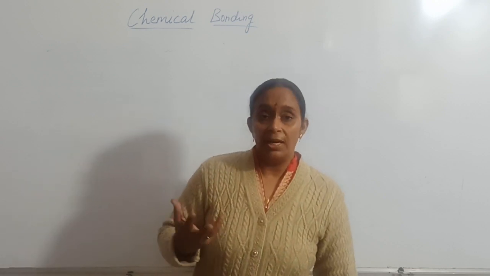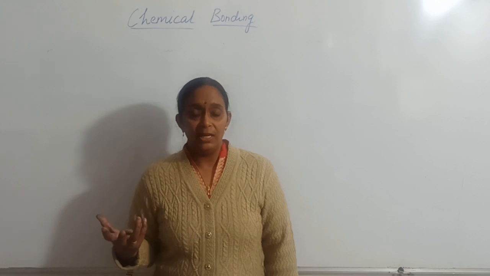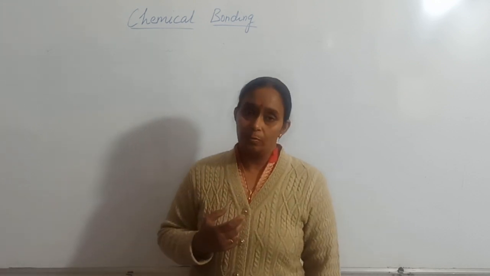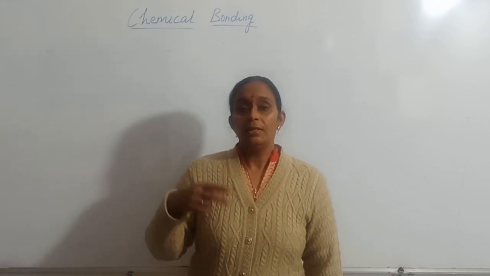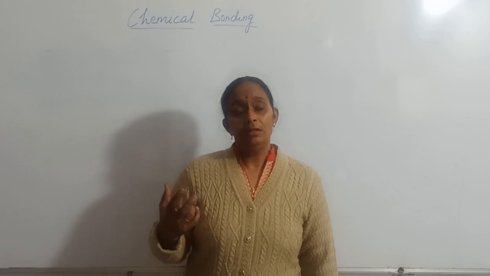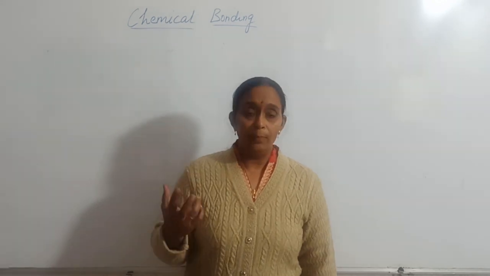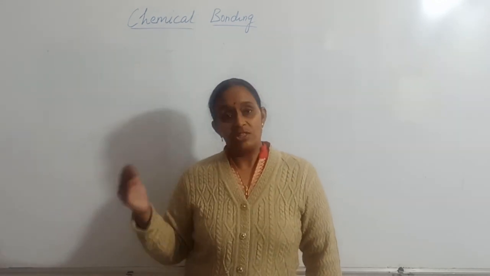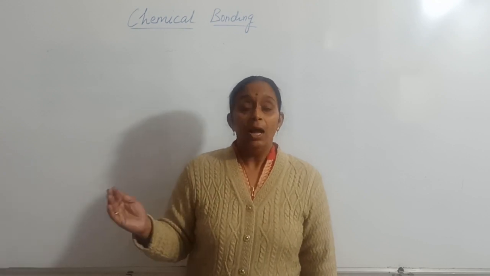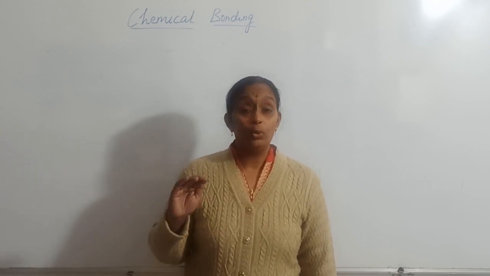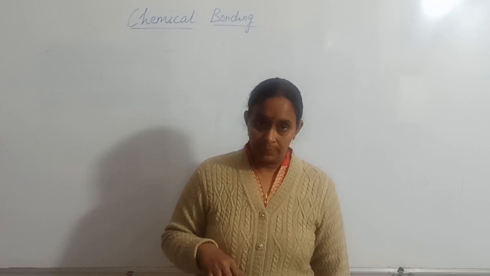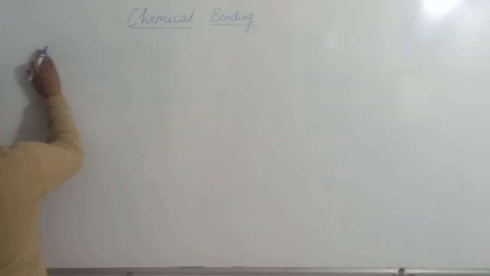So today we are going to study chemical bonding, in which there are two types of bonds. One type of bond is formed due to electron transfer from one atom to another, and another type of bond is formed due to sharing of electrons. The first type of bonding is due to electron transfer.